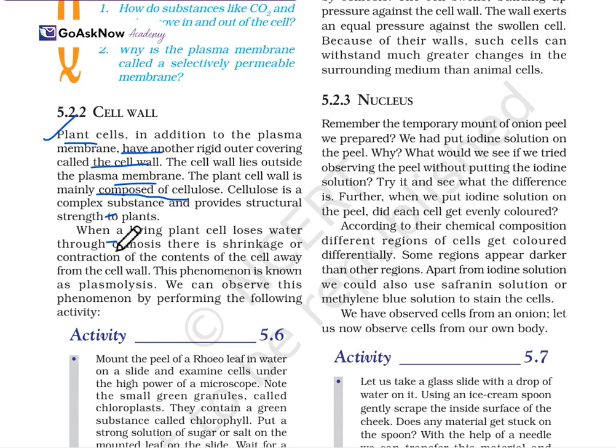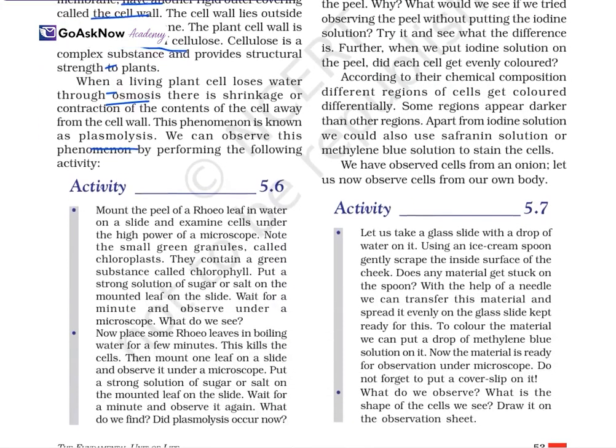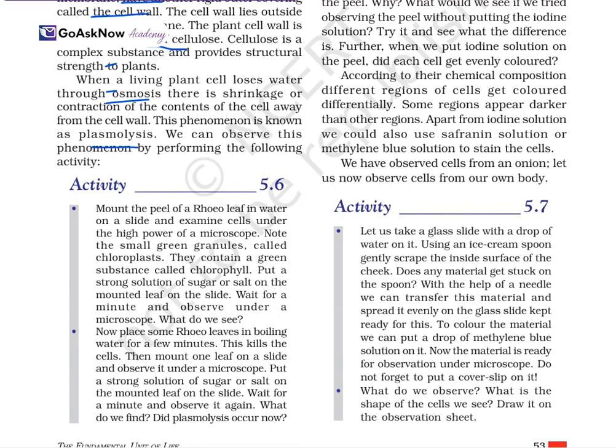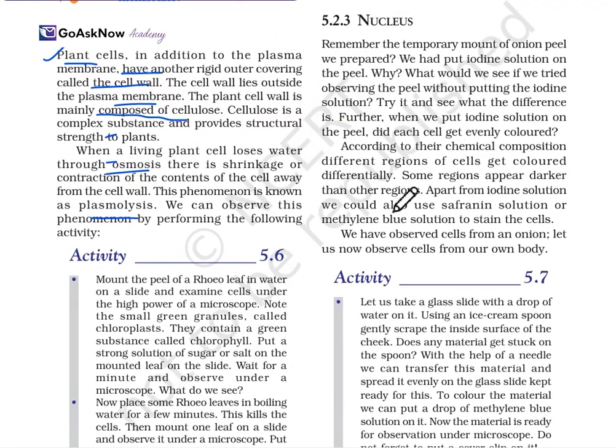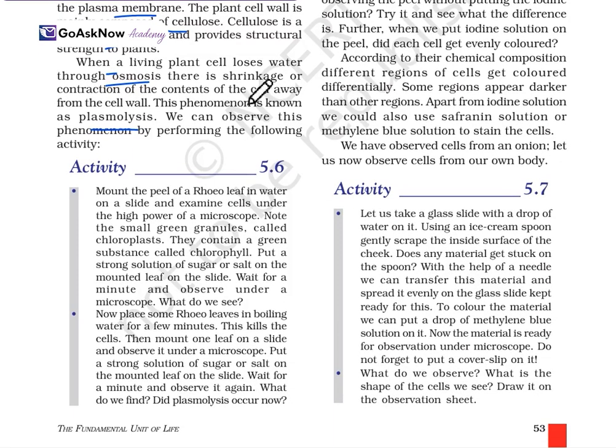When a living plant cell loses water through osmosis, there is a shrinkage or contraction of the cell contents away from the cell wall. This phenomenon is known as plasmolysis. We can observe this phenomenon by performing the following activity. So this is what the cell wall is. Now we will study the activity of plasmolysis.